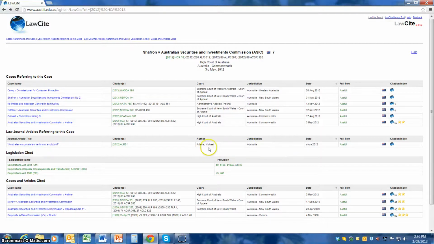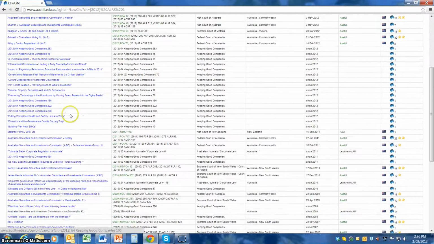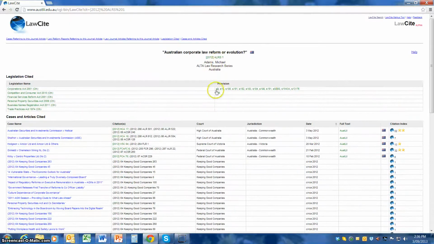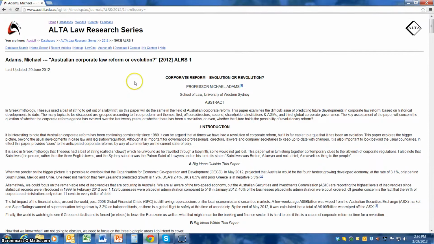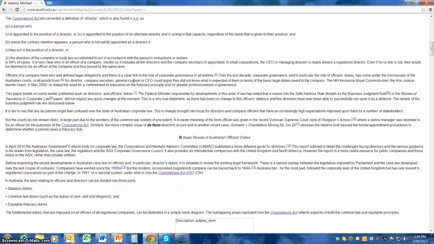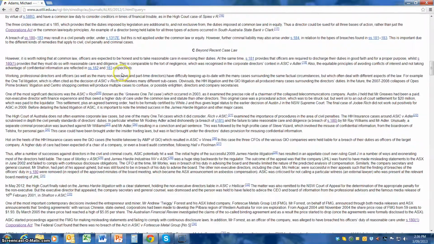Now let's look at the one by myself, which is 2012 in the ARS 1. So we click on it, and this will give you the actual article is there, and also all the legislation referred to, and any other cases. All these cases are actually referred to in the particular article. They're the relevant sections. So to actually look at the article, click, and there it is with the background to what it is about and what was said and structured, and notice all the hyperlinking involved. All of this is available for free.